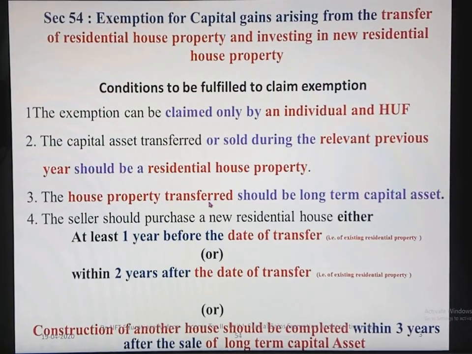The house property transferred should be a long-term capital asset.